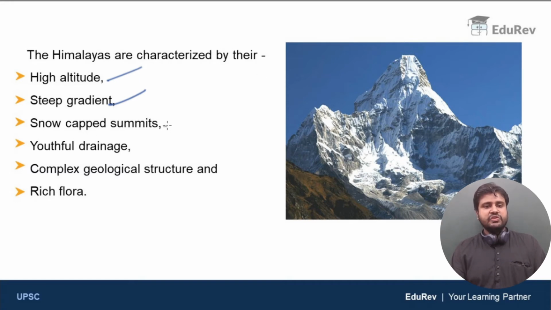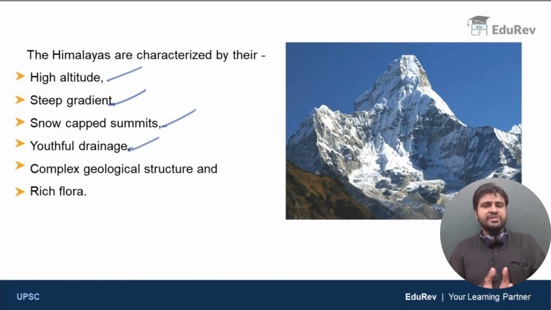The third one is snow-capped summits. Most of the Himalayan mountains are covered with snow throughout the year. That is one of the defining characteristics of the Himalayan mountains. Actually, that is where the name Himalayas came from. The translation of Himalayas in English means snow-capped mountains or snow-bearing mountains. Clear?